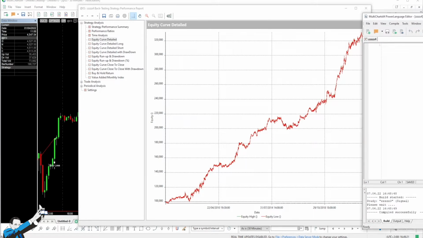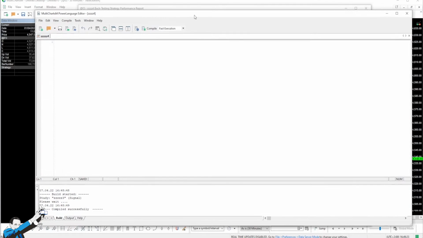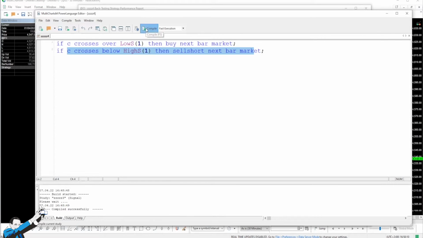Let's start from the basics, the core of the system. As you can see, we're starting from an empty code, as always. So the first condition we're going to write is the following one. If there's a cross between the close of the bar and the low of the previous session, then we'll buy the next bar at market. Vice versa, if the close crosses below the high of the previous session, then we're going to sell the next bar at market. So let's try and compile this code and see what we get.